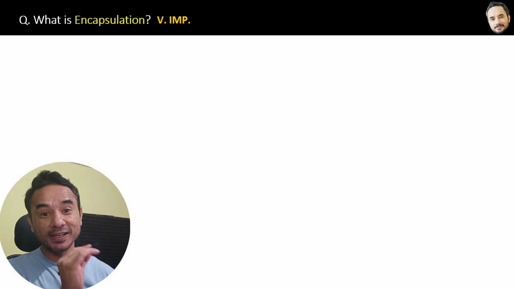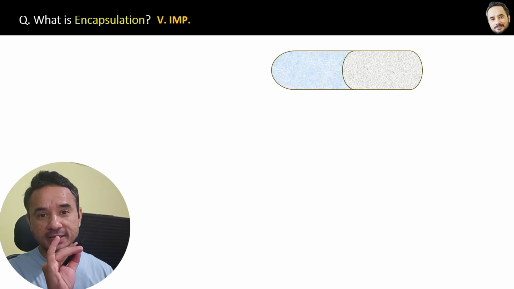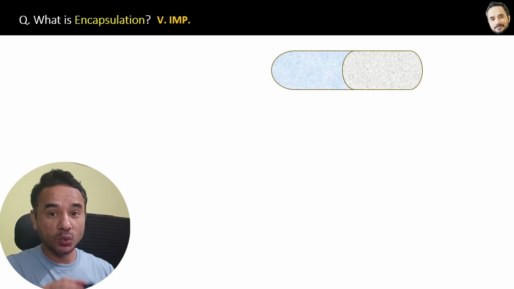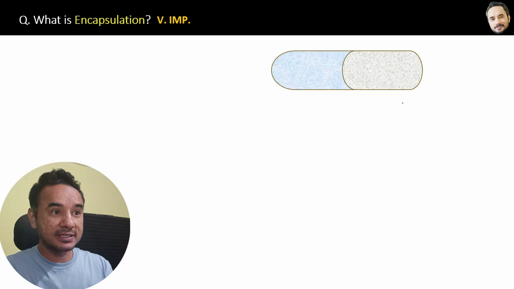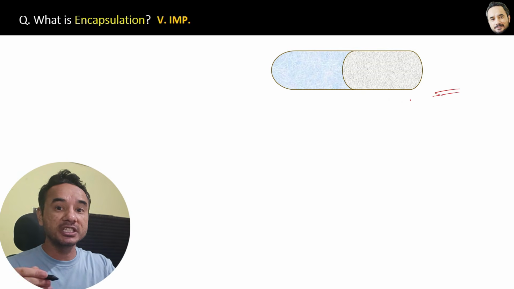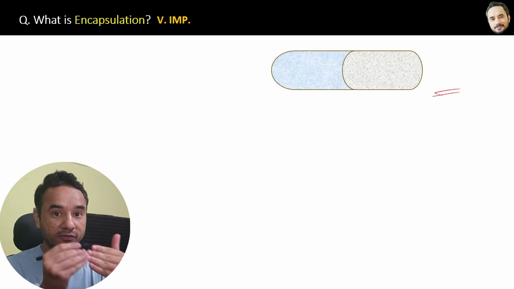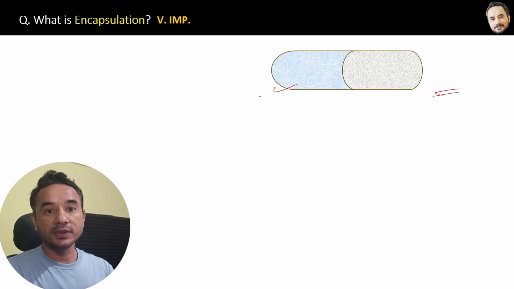What is encapsulation? Let me show you a very good example. You know the capsule medicine, which contains two colors and two different medicines inside it like this, right? To cure some disease, you must take both these medicines together, and therefore the capsules are invented. If you only take one medicine, then there can be side effects, right?